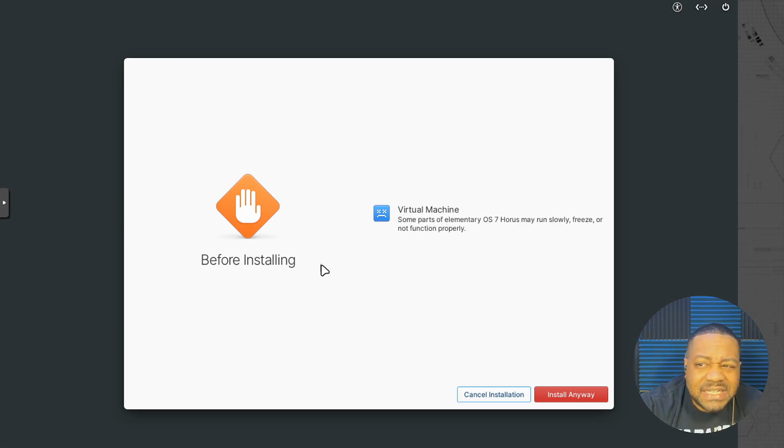And basically what it says is some parts of elementary OS 7 may run slowly, freeze, or not function properly. And I have experienced that playing around with elementary OS, so it's good they put that warning there, so I'll know that the things that I'm experiencing may not happen on the hardware. So let's go down and hit install anyway.